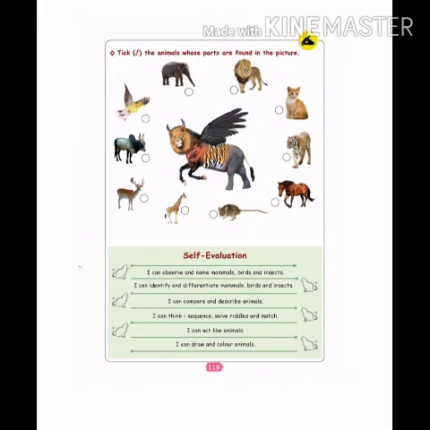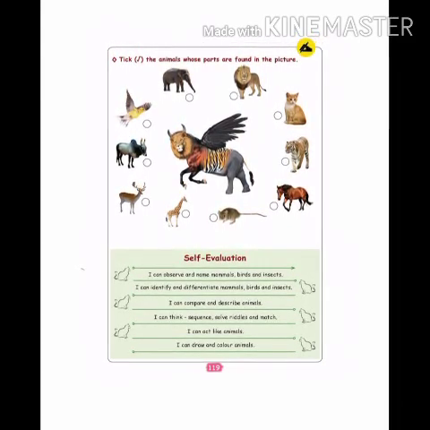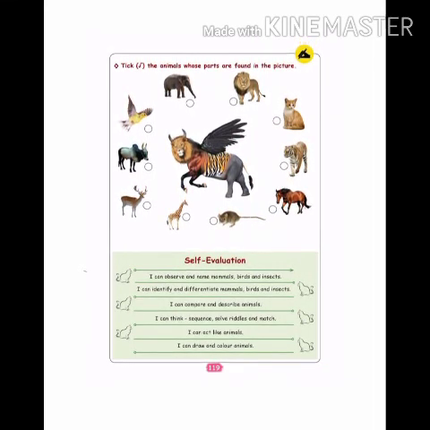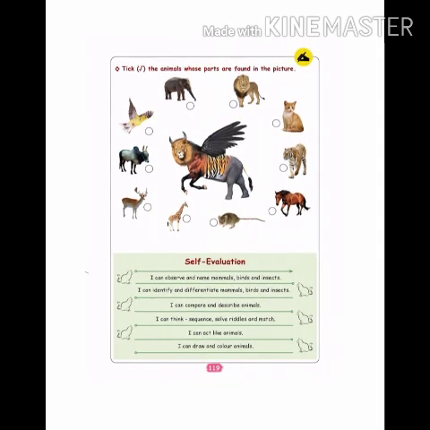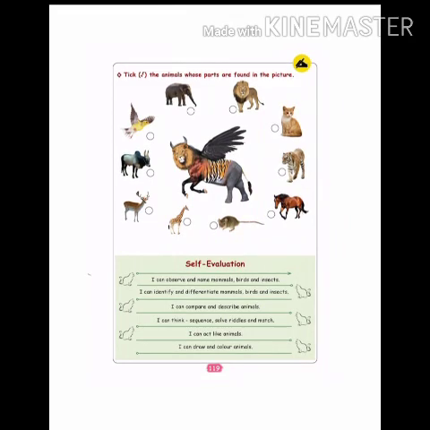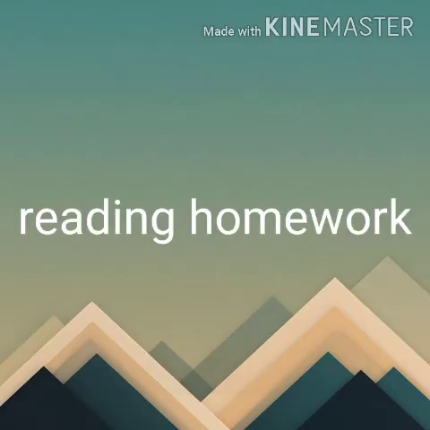In unit 4, we studied about different kinds of animals, different kinds of birds and different kinds of insects. These are the 3 topics in unit 4. Every day you must open this book and you must read each and every letter. Today also I am giving you the reading homework only. Within 1 or 2 days I will give you the notes. You can write it in your classwork note and learn it. Okay? Shall we end by this one, children?